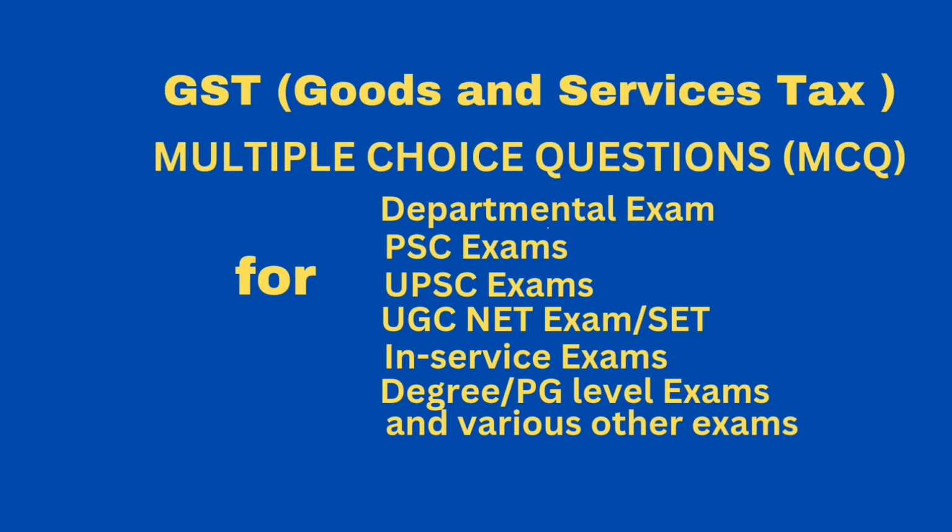Question, which of the following services are exempt? Option A, admission to a museum. Option B, admission to a national park, wildlife sanctuary, tiger reserve or zoo. Option C, admission to a declared protected monument. Option D, all of the above. Correct answer, option D, all of the above.